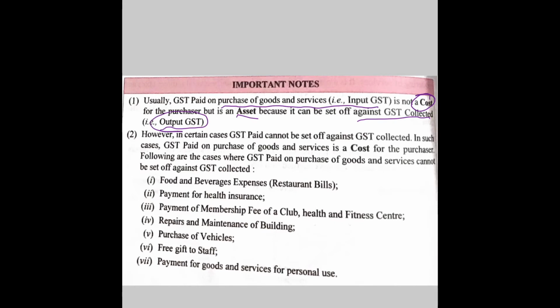We discussed that in the case of purchase the term used is input GST, and in the case of sale or GST collected, the term used is output GST. In the first point, GST paid is not a cost, it is an asset.